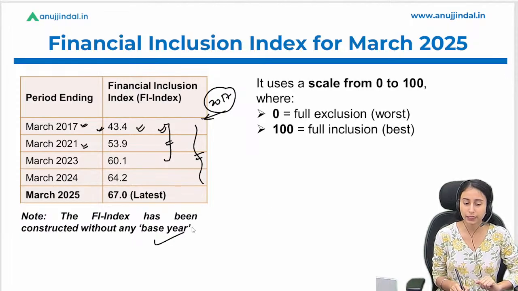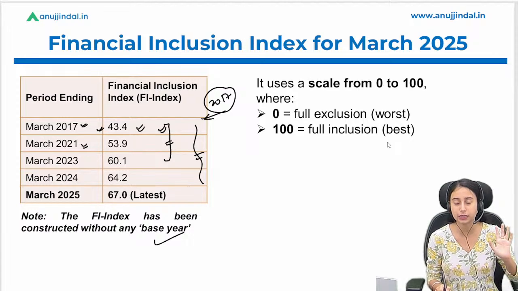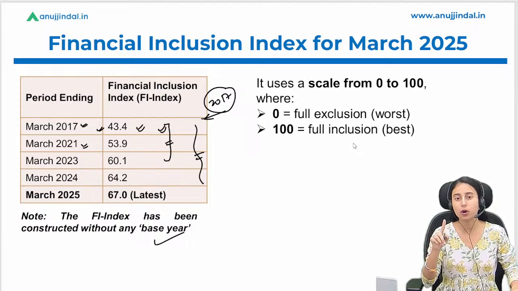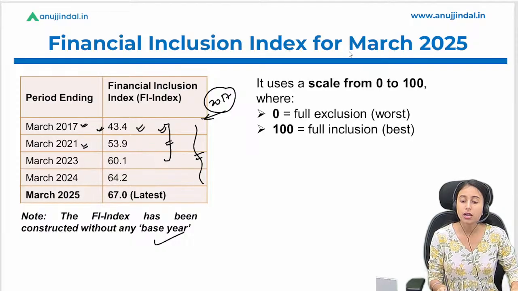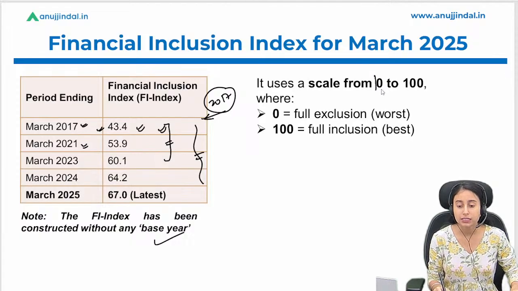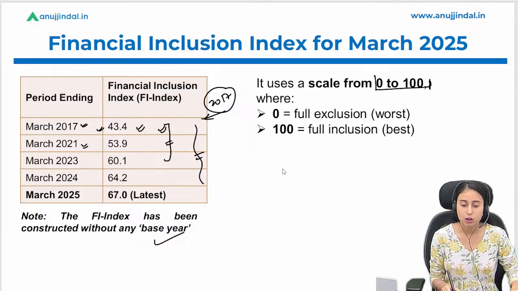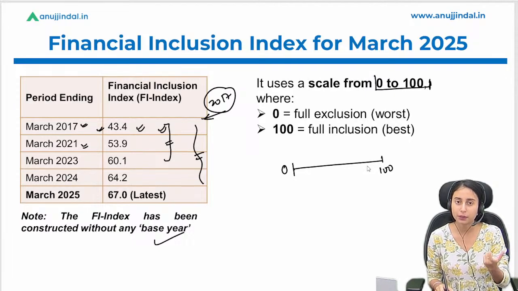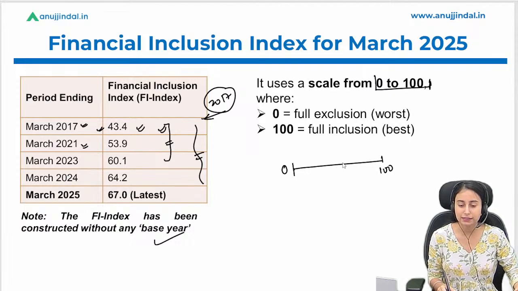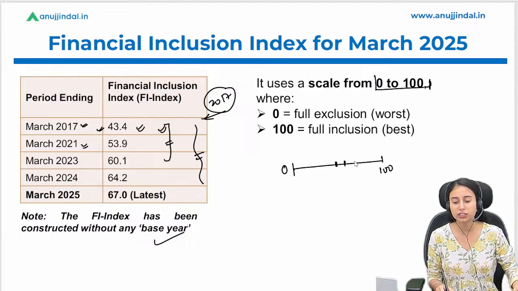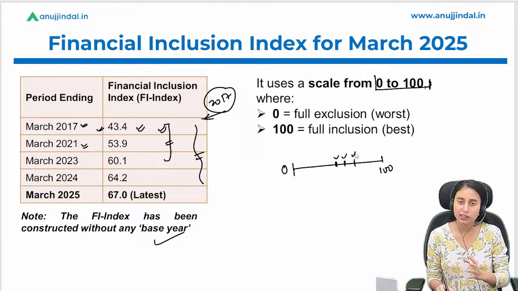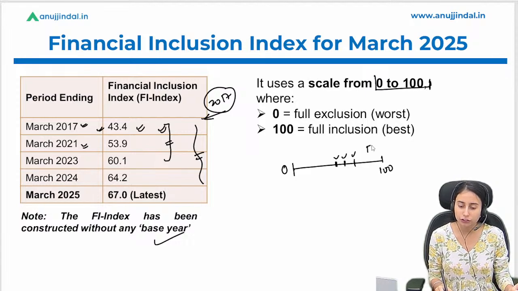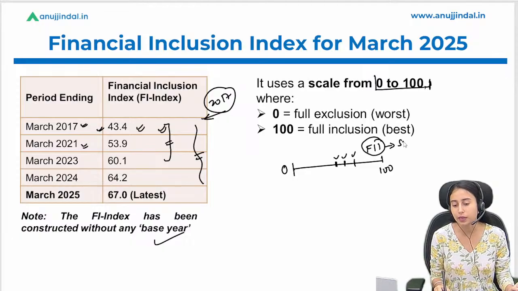ठीक है. देन आई हैव टोल्ड यू कि बेस ईयर नहीं होता. रिमेंबर, इसे याद रखना है. हर एक इंडेक्सेस को, हर एक पैरामीटर को we have to, we can say, scale it on a scale of 0 to 100. So basically on a scale of 0 to 100 we are going to check what is the stage at which this particular parameter stands. Suppose this access stands at this, or quality parameter stands at this, or usage stands at this. So combining all such things, considering their weightage, the financial inclusion index number or score is being determined.